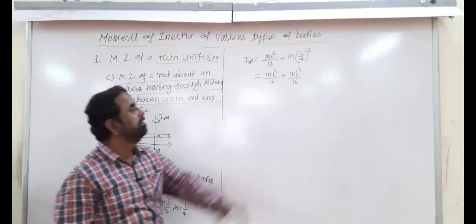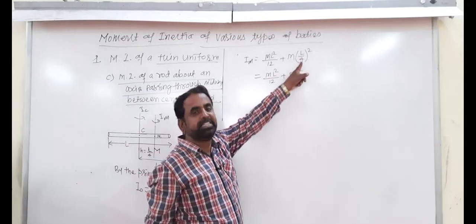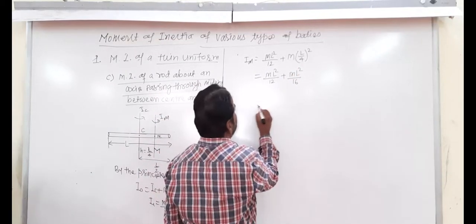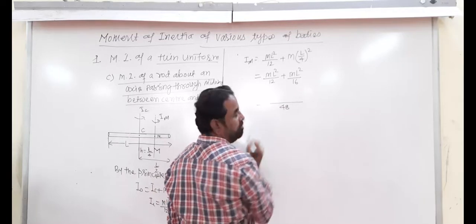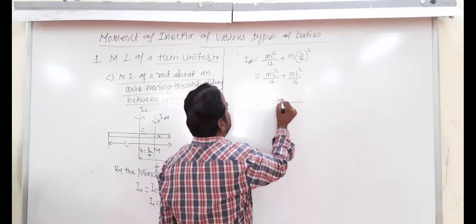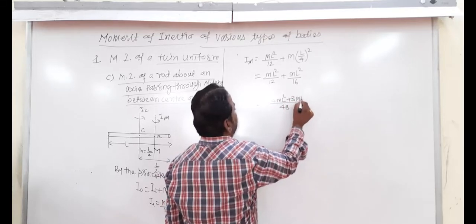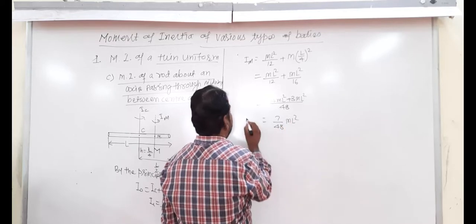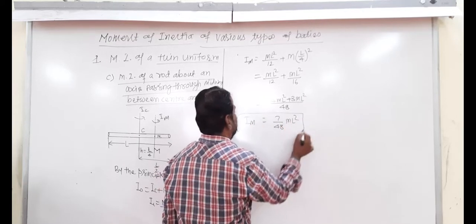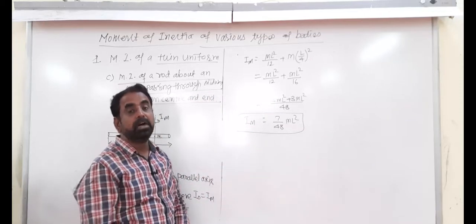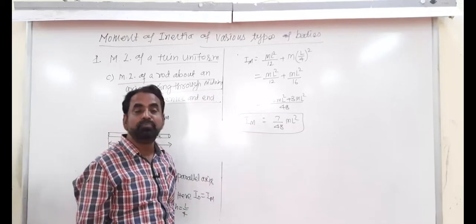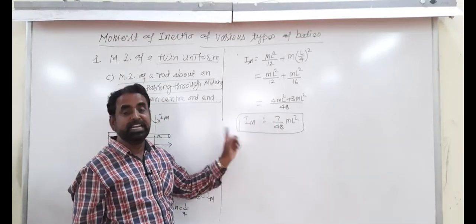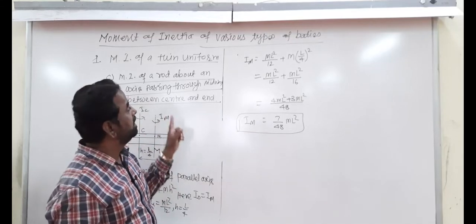Do you understand here? The square of 4 is 16. You take the LCM of 12 and 16, that is 48, and we get 4 ml square plus 3 ml square, that is 7 upon 48 ml square. This is the moment of inertia of a rod about an axis passing through the midway position between center and end.